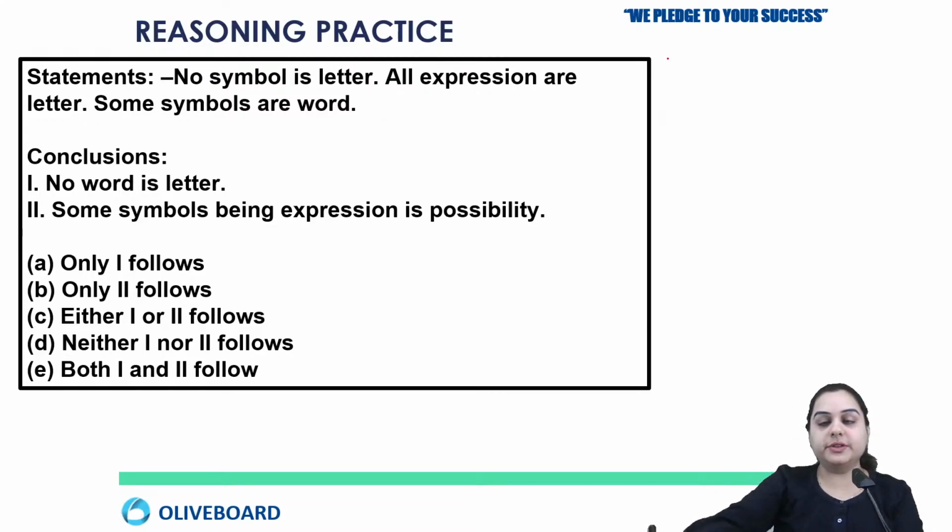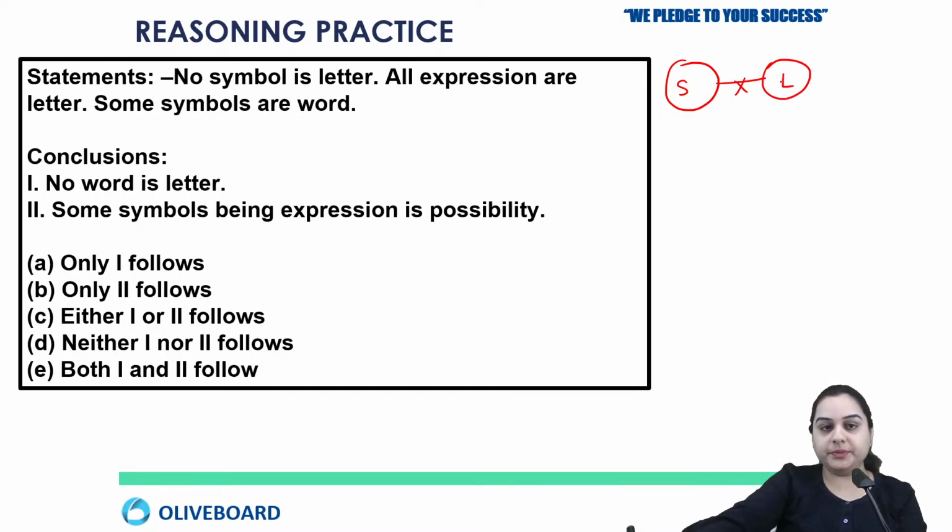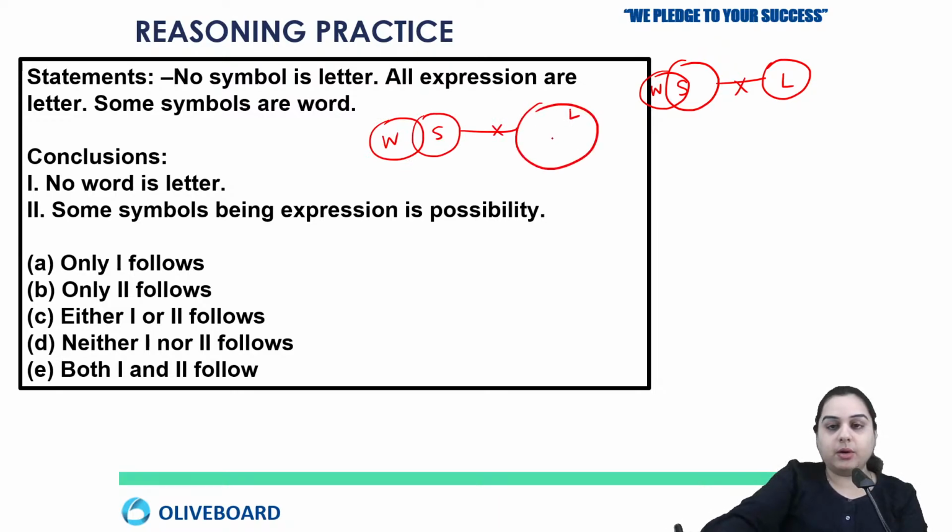Okay, so here first make a Venn diagram for this. No symbol is letter. So the diagram here is no symbol is letter. Then all expressions are letter and some symbol are word. So this is how I am going to make it. I'll make another diagram. Some symbol are word. No symbol is letter. Okay. And all expressions are letter. So this is the diagram.